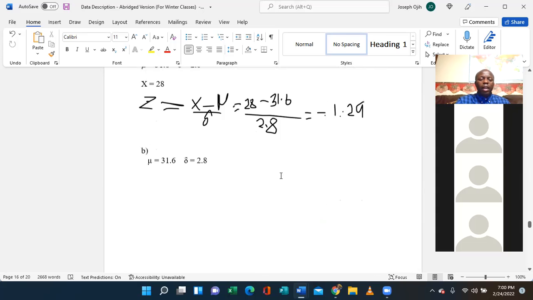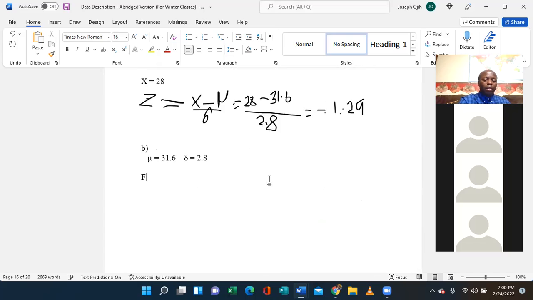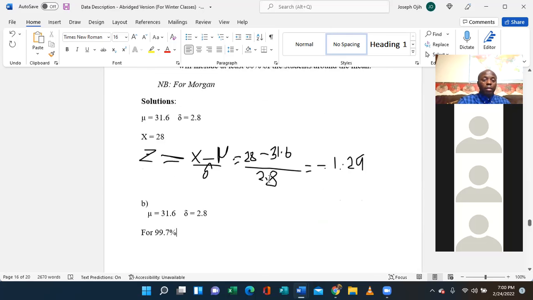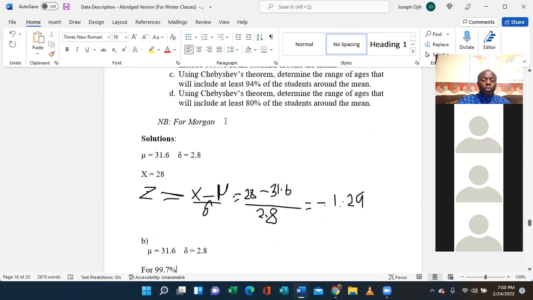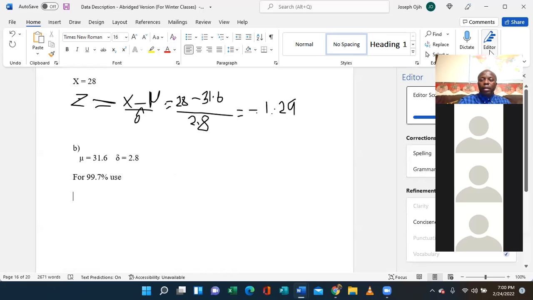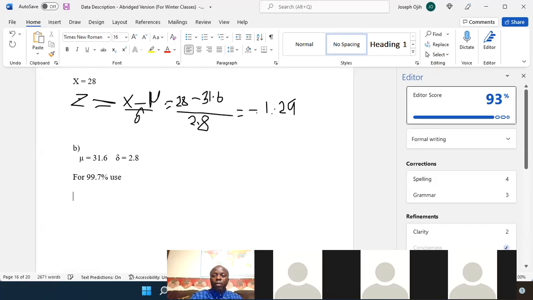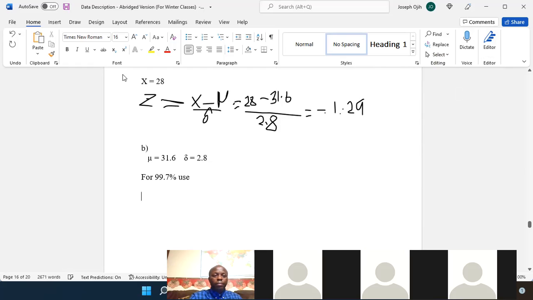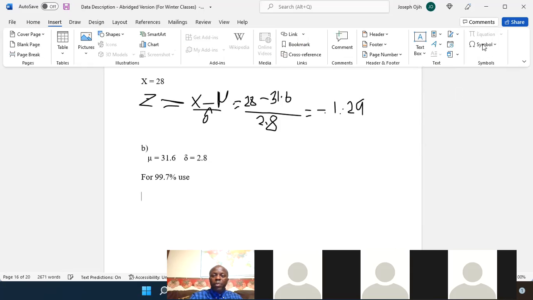So for 99.7% of the mean, we use the following. We'll have the mean minus 3 times the standard deviation for the lower range.